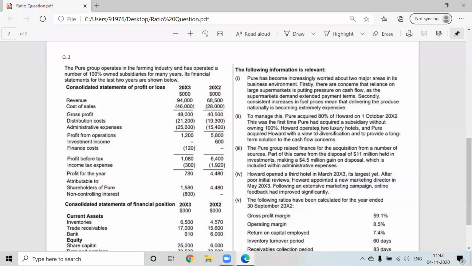Now, third point. The Pure Group raised finance for the acquisition from a number of sources. Part of this came from the disposal of 11 million held in investment, making a 4.5 million gain on disposal, which is included within administrative expenses. Okay, what is this?